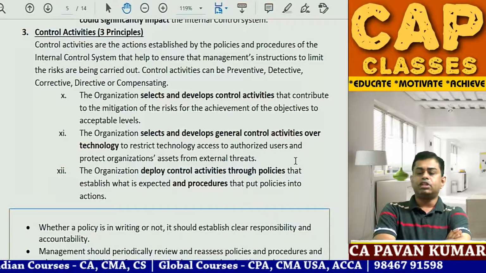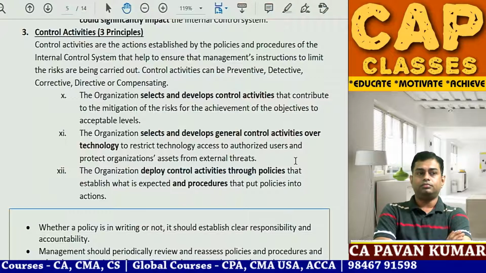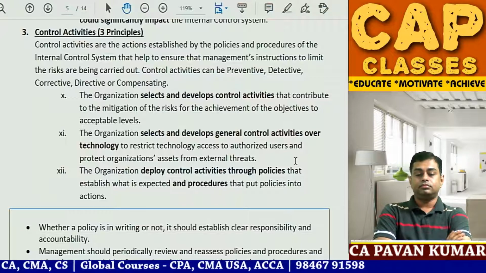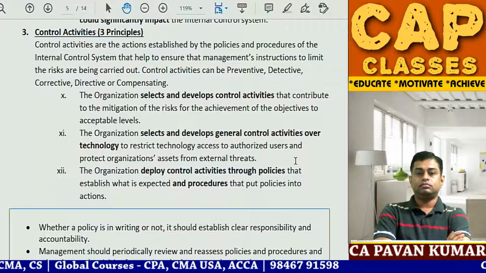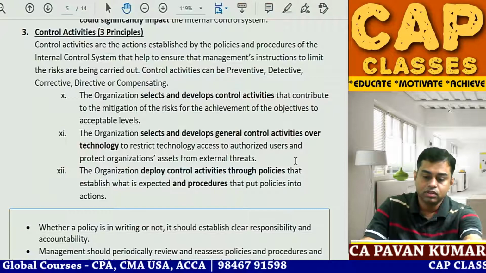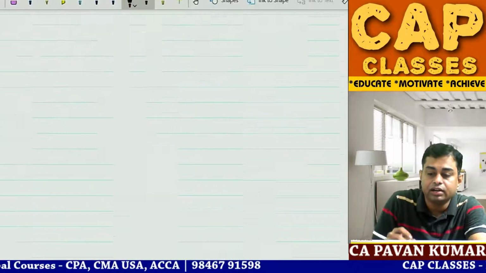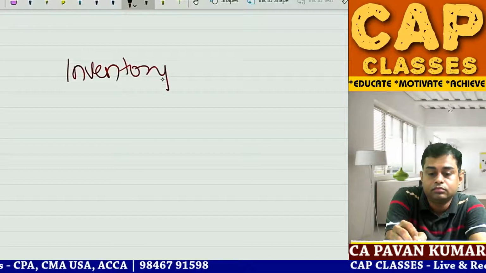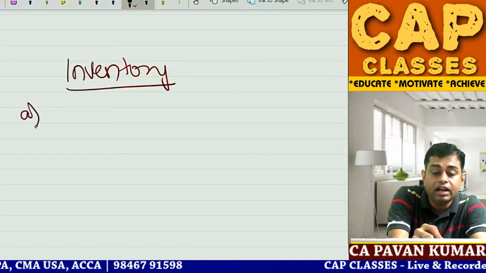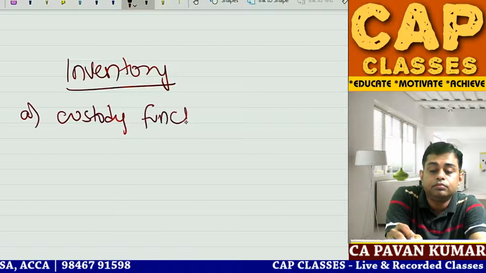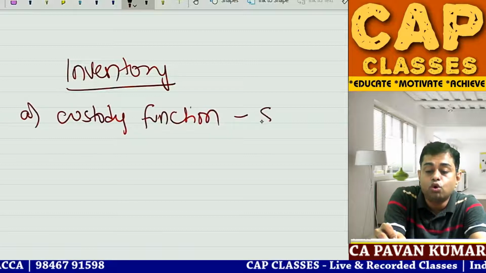Next point. It could be third point or fourth point right now. In case of inventory, underline. Under that, write down A. Custody function, hyphen storekeeper.